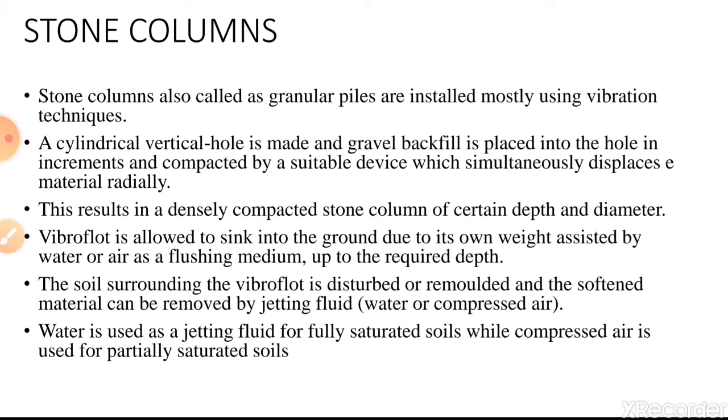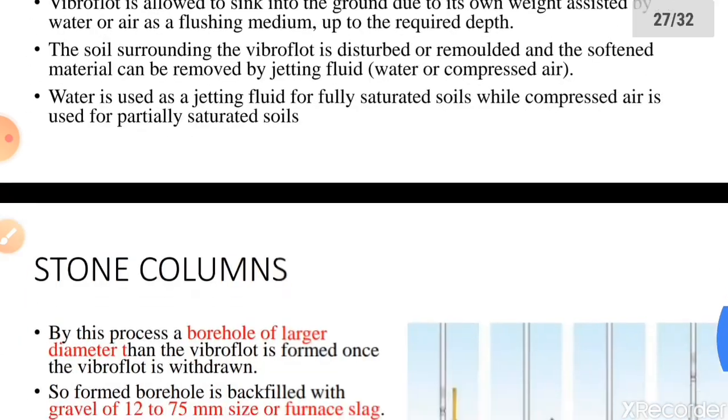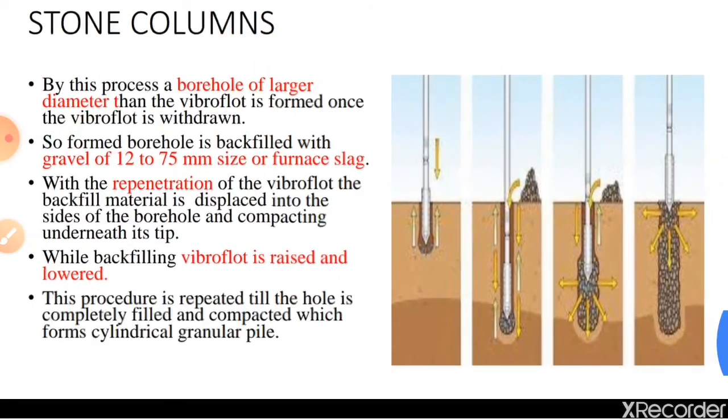The vibrofloat is allowed to sink into the ground due to its own weight, assisted by water or air as a flushing medium, up to the required depth. The soil surrounding the vibrofloat is disturbed or remolded, and the softened material can be removed by jetting fluid. Water is used as a jetting fluid for fully saturated soils, while compressed air is used for partially saturated soils. By this process, a borehole of larger diameter than the vibrofloat is formed once the vibrofloat is withdrawn.